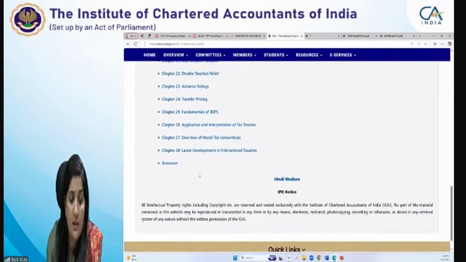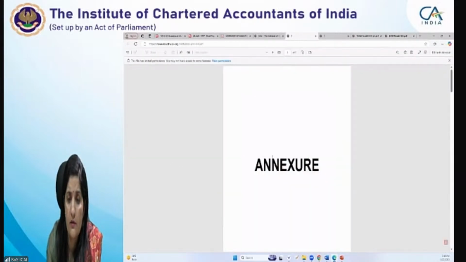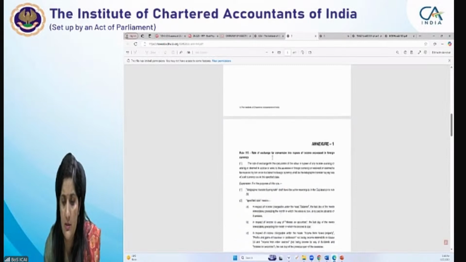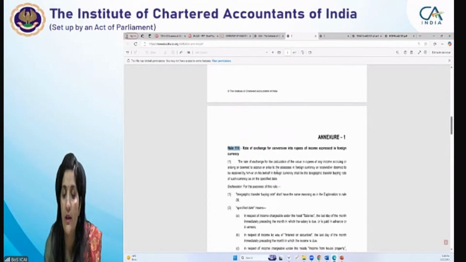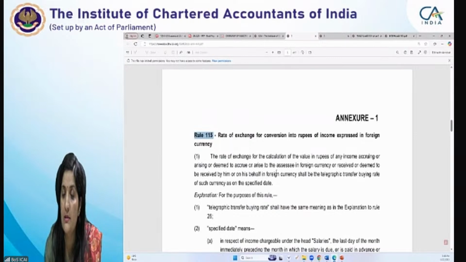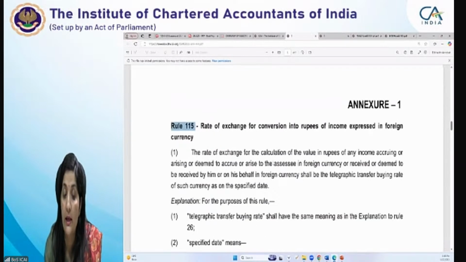Go through your study material. The annexures are given. If I'm not wrong, it's rule 115. It is for rate of exchange for conversion into rupees. Right? This is annexure 1. It is very very important.